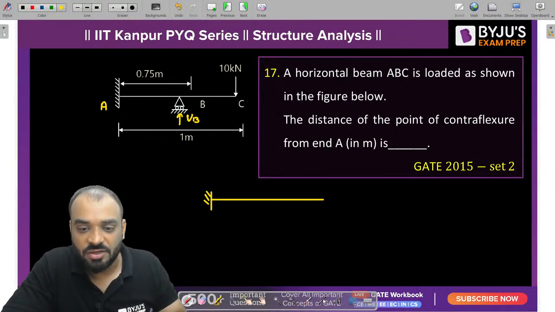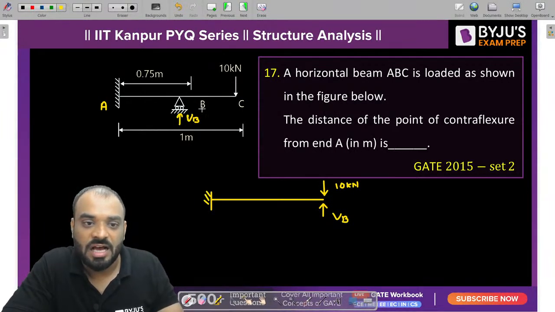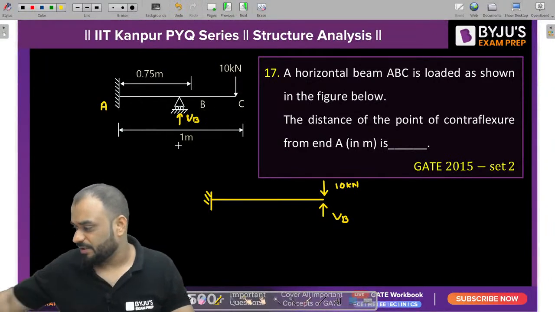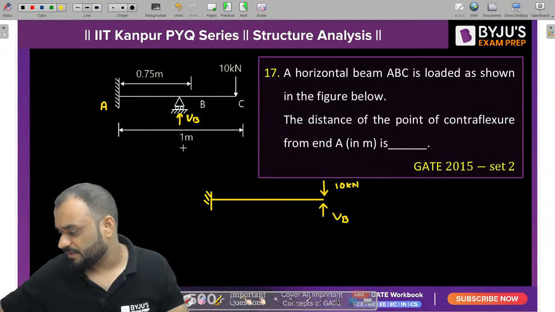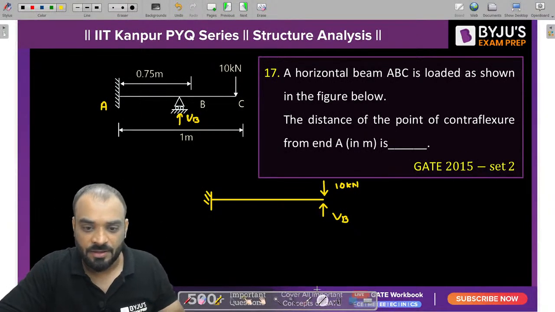So first I try to resolve this particular structure into smaller parts. So can I say that guys, this reaction is VB, and due to this 10 kilonewton load, can I say that 10 kilonewton is coming in the downward direction? Okay, and due to this 10, again we will have a value of moment. I think this value is 1. Just a second. Okay, so this distance is equal to how much? This distance is equal to 0.25.